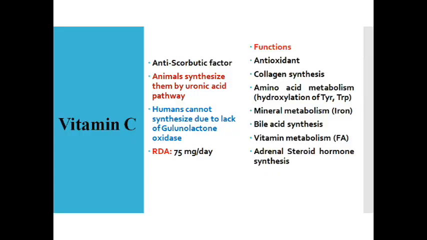Now coming to the last water soluble vitamin, which is not a part of the B complex, vitamin C. It is called the anti-scorbutic factor. Animals can synthesize it because of the presence of the gluconolactone oxidase enzyme, which is a part of the uronic acid pathway. But human beings lack an enzyme called gluconolactone oxidase, a very important next NEXT question as well. So gluconolactone oxidase is absent in human beings, hence we cannot synthesize vitamin C.